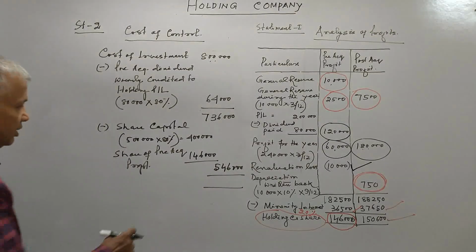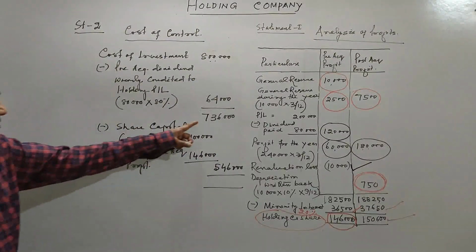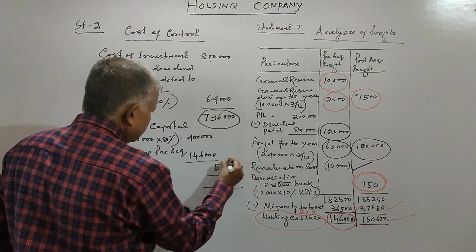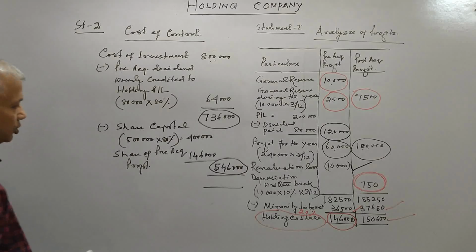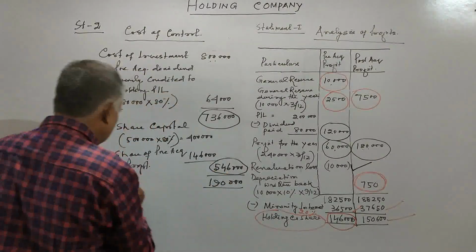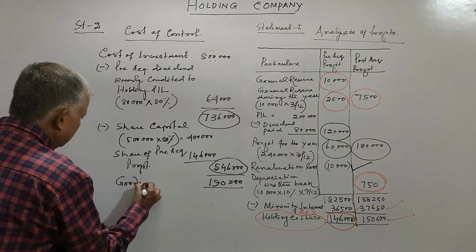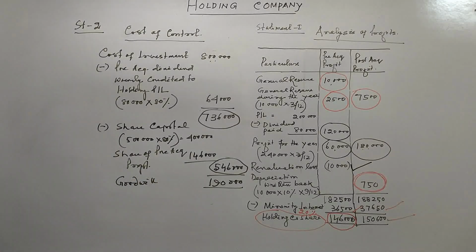Now this is a case of goodwill, because the effective investment cost is higher and the book value is lower. So it comes to 1,90,000 positive. Positive is a sign of goodwill here. This goodwill is an intangible asset and it will go to the balance sheet asset side.